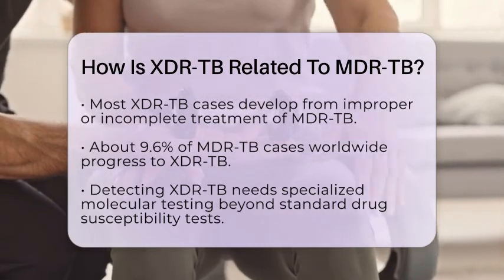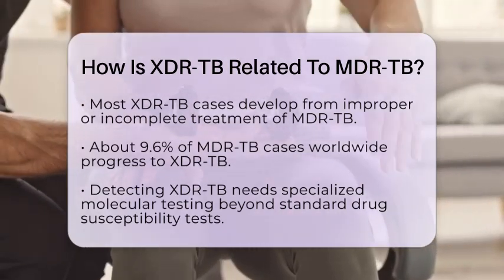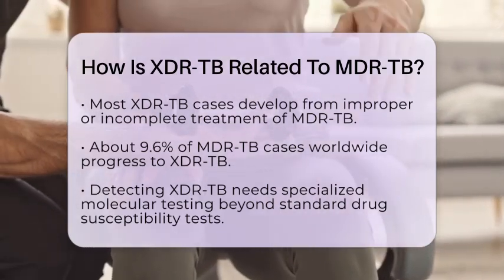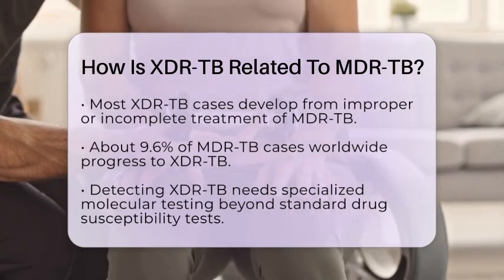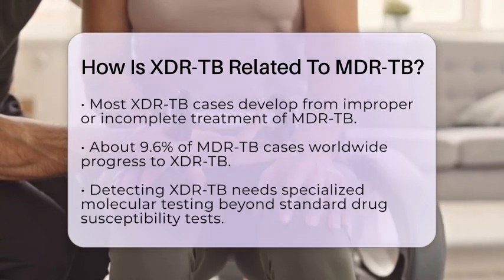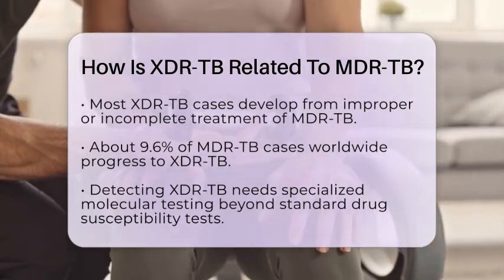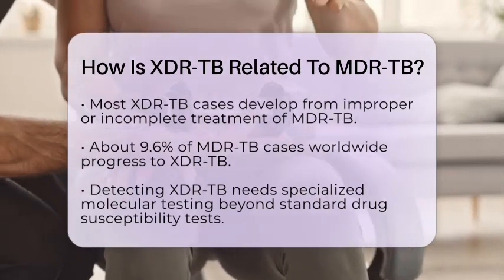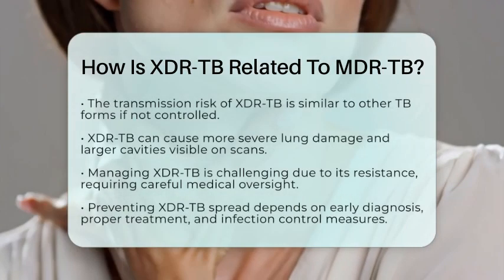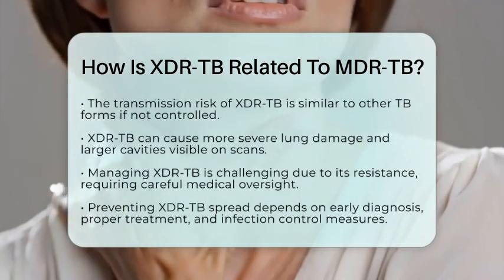Detecting XDR-TB requires specialized testing beyond the usual drug susceptibility tests. Molecular tests can identify resistance to second-line drugs quickly, which is crucial for starting the right treatment early. The transmission risk of XDR-TB is similar to other forms of tuberculosis, meaning it can spread in communities if not properly controlled. Clinically, XDR-TB can cause more severe lung damage, with larger cavities visible on scans, reflecting its aggressive nature.